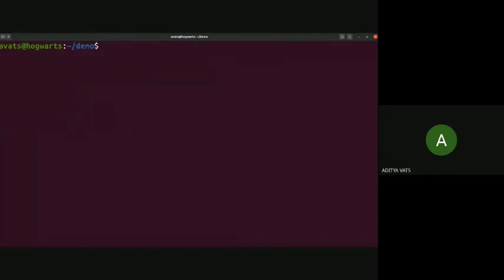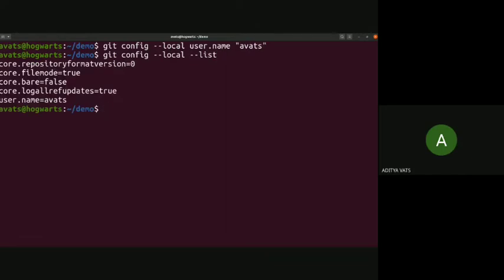Okay, git config --local --list. So this is how you can set things up, like git config --local user.name.